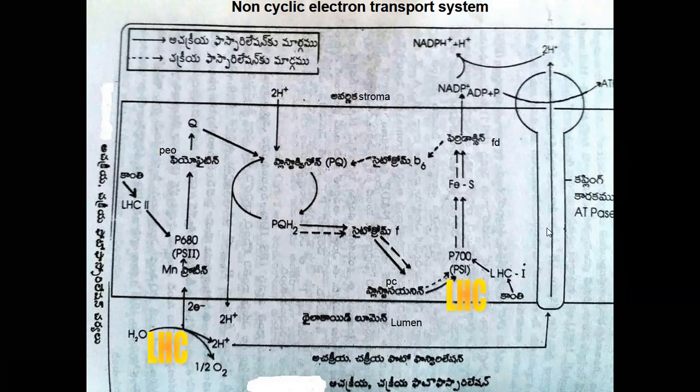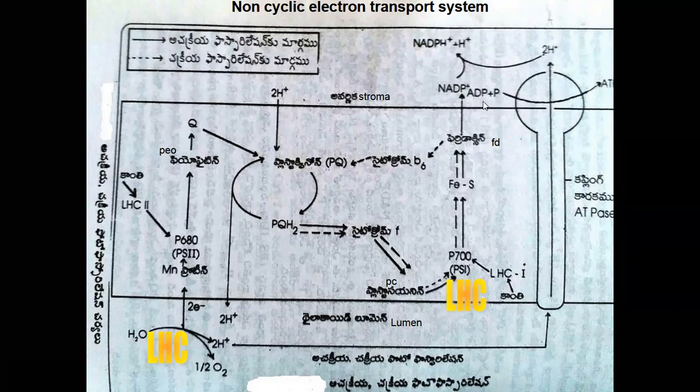If three protons move through this coupling factor, ATP synthase, those three protons help in the synthesis of one ATP.